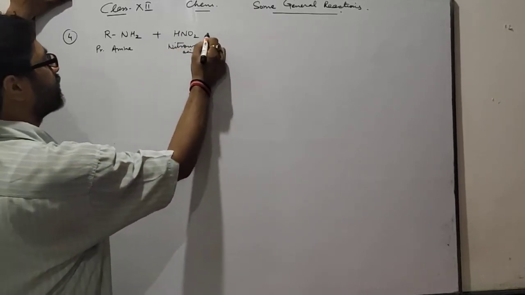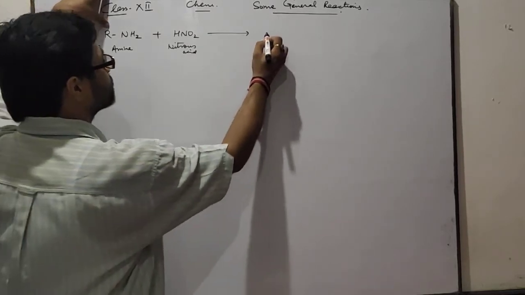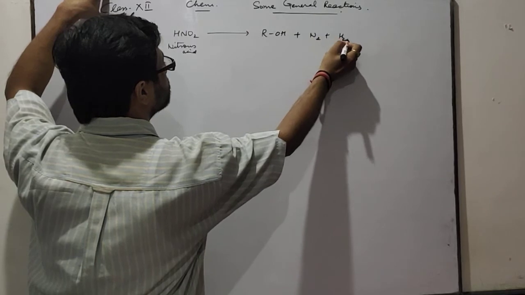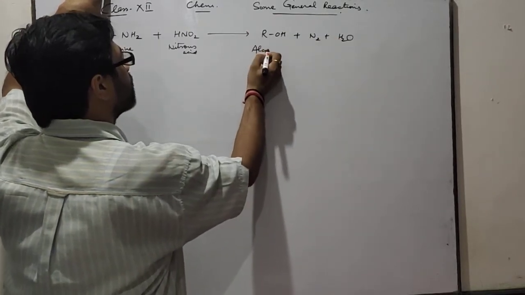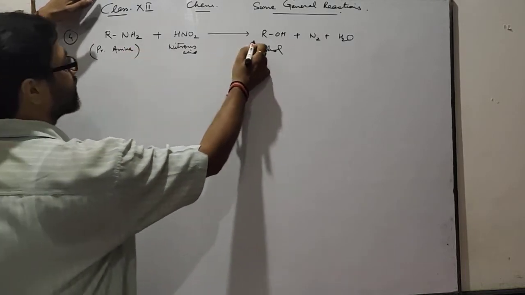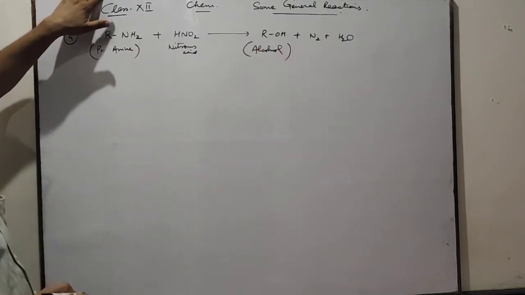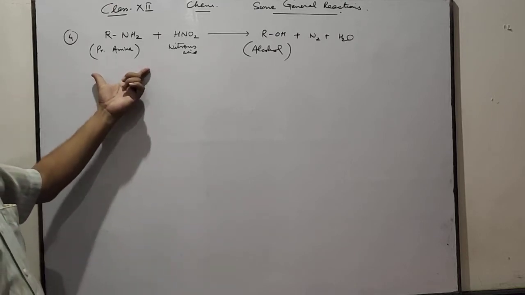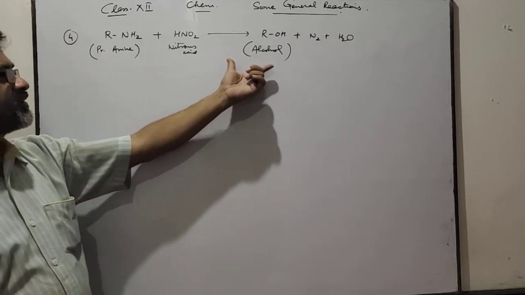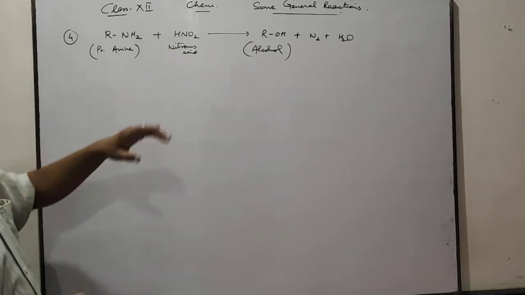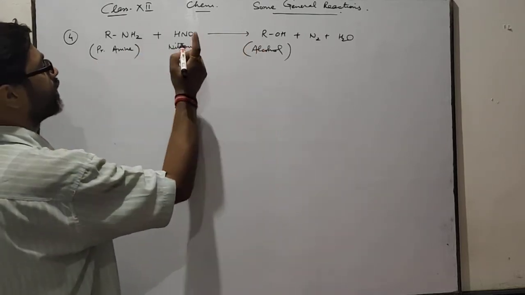It is an unstable acid, gives ROH plus N2 plus H2O. Means primary amine are changed to alcohol by reacting with nitrous acid. This is the conversion of amine to alcohol.